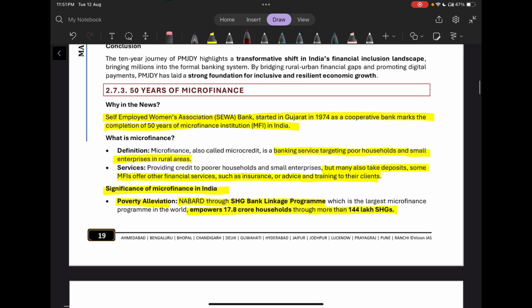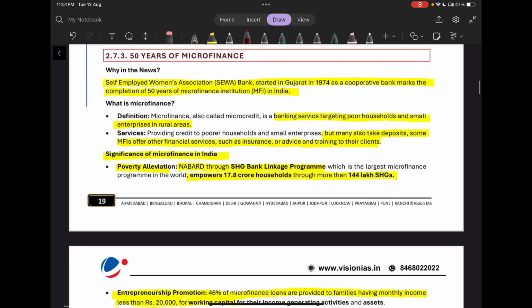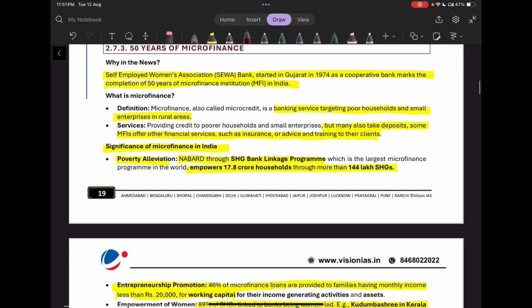Then we also have the next topic, microfinance. So, 50 years of microfinance. The Self-Employed Women's Association, SEWA Bank, started in Gujarat in 1974. Actually, there is a debate. The official site of SEWA itself says that it started in 1972. But anyway, the concept is important.